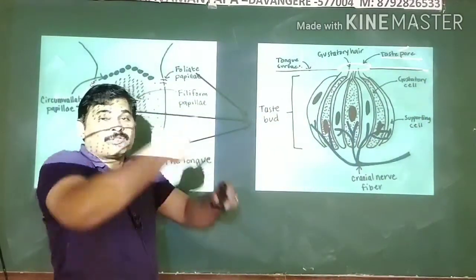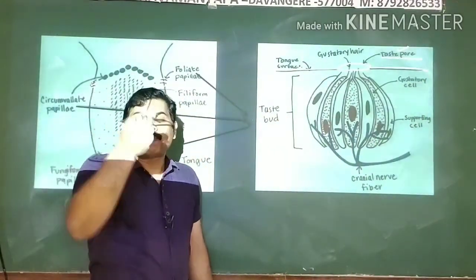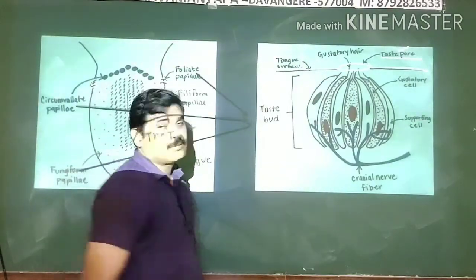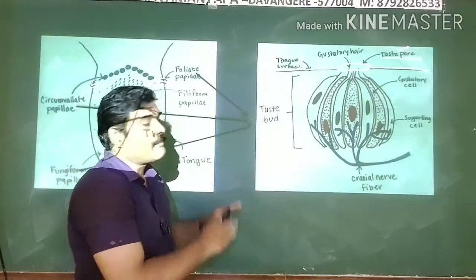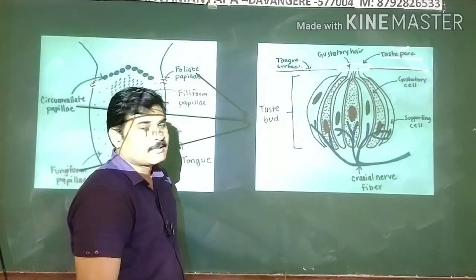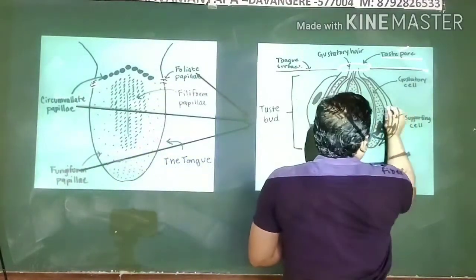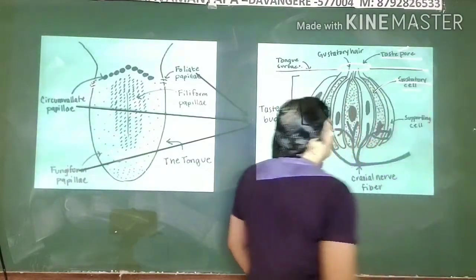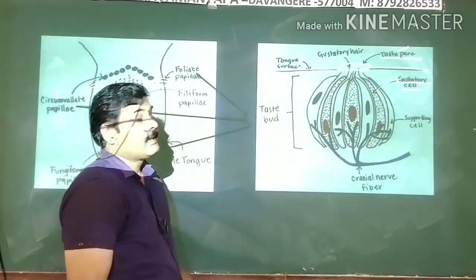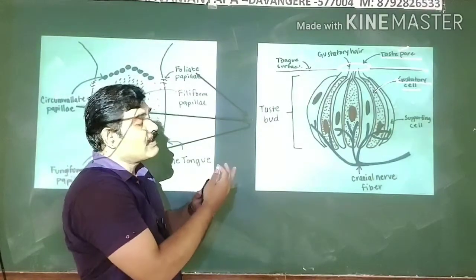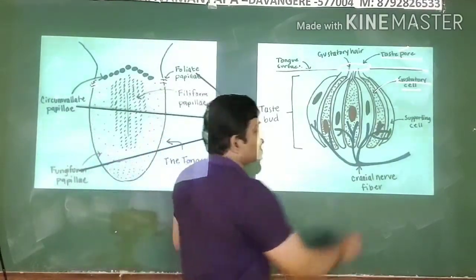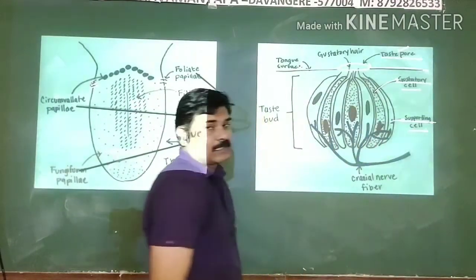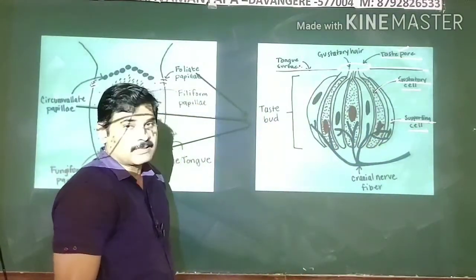Taste pore, through which the liquid form of the food enters into the taste bud. This is the taste bud. The taste bud is made up of two different types of cells. One type of cell is the gustatory cell, which is red in color here. This gustatory cell is supported by some other types of cells, which are known as supporting cells.